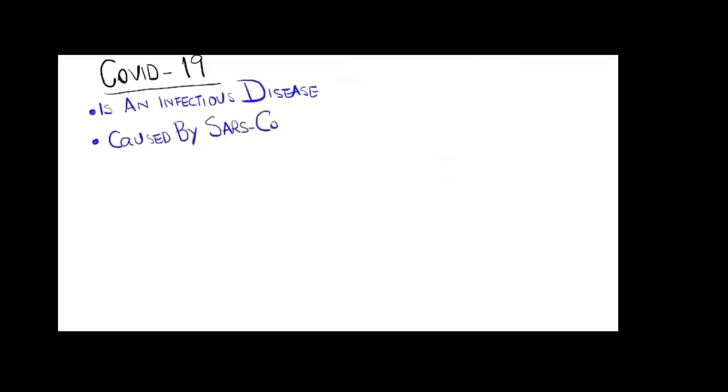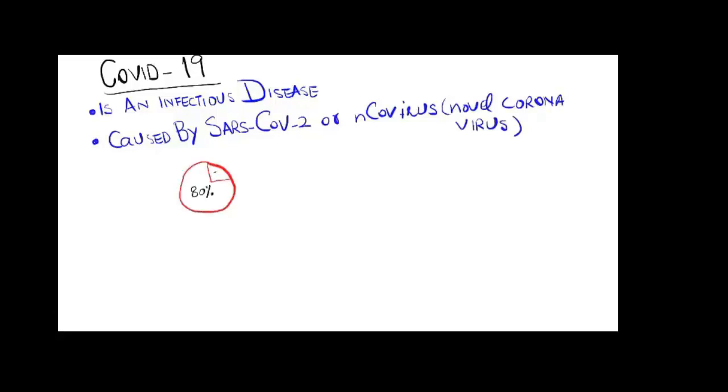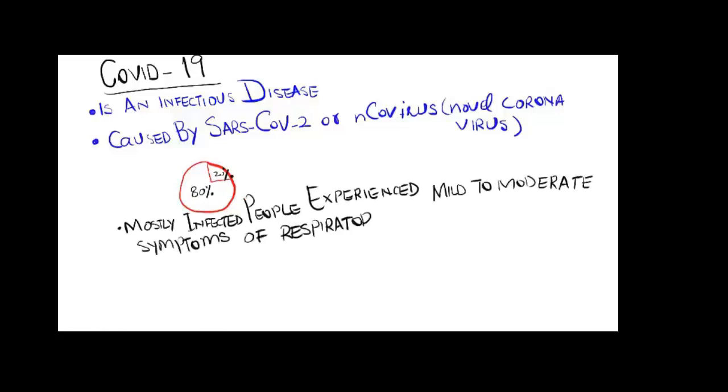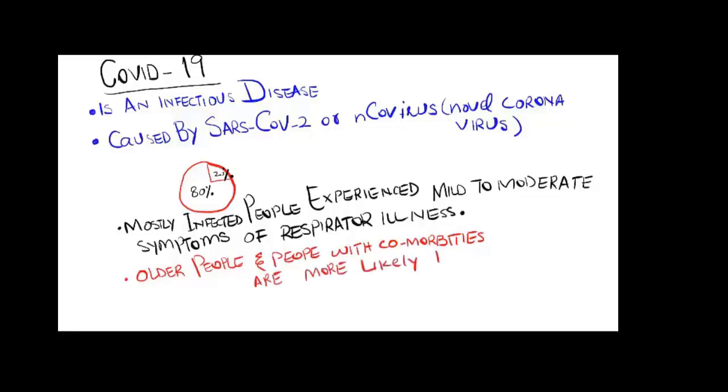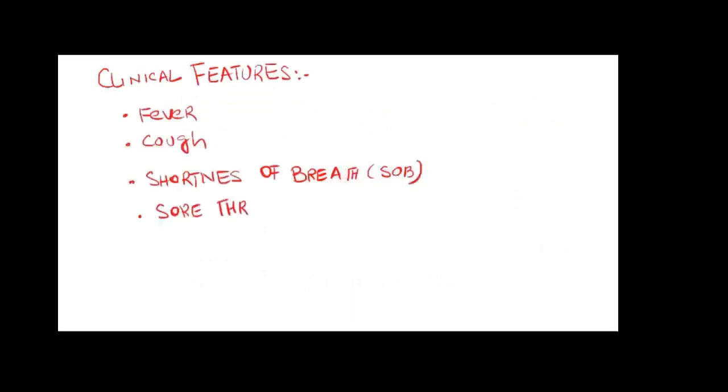Then we will discuss COVID-19 disease. It is an infectious disease caused by SARS coronavirus 2, or novel coronavirus, and about 80% of the patients infected with the coronavirus experience mild to moderate symptoms and need no special treatment. About 20% of the patients, who are older people or people with comorbidities like diabetes and hypertension, are more likely to develop serious disease.